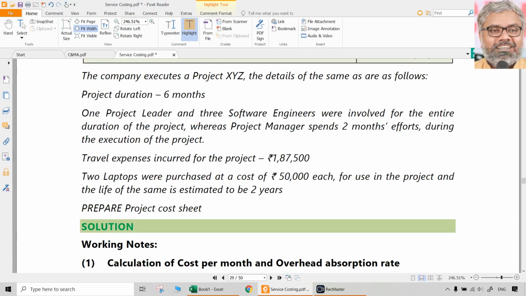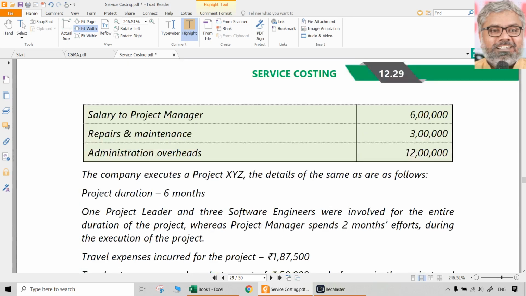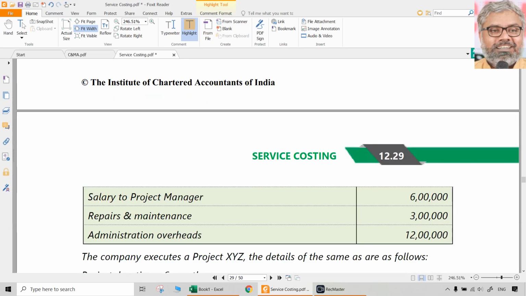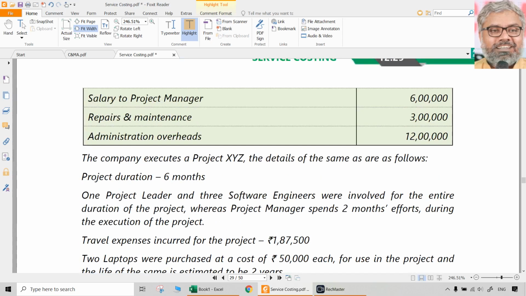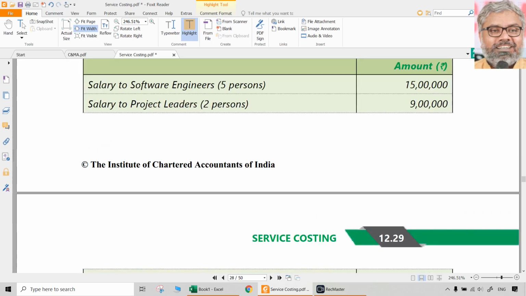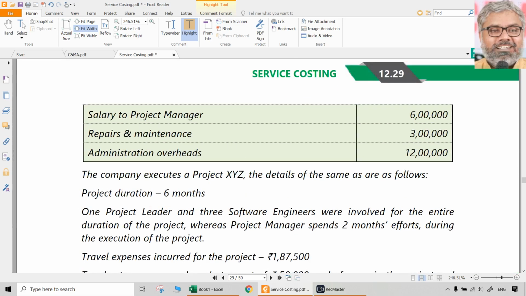For that, the project duration is given as 6 months. 1 project leader and 3 software engineers were involved for the entire duration of the project, whereas the project manager spends 2 months efforts during the execution of the project, and travel expenses incurred are given. Now, there are other things here. See, software engineers' salary is given there. For 5 persons, this much, so monthly how much it will be, we can calculate. Same way for project leaders also, same way for project managers also.